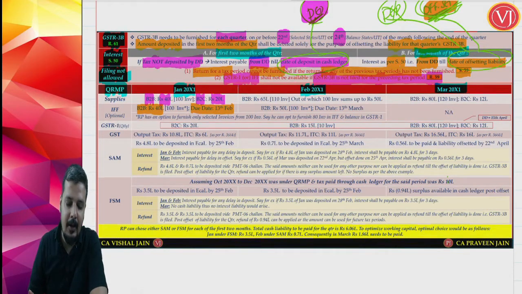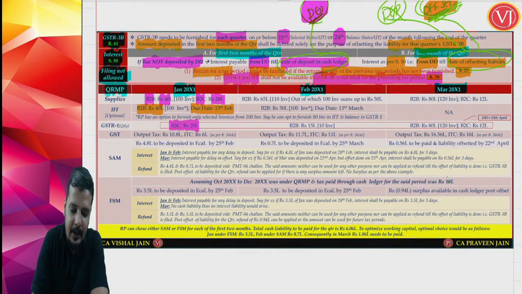Now you may ask what about B2C? B2C will not be reported in the invoice furnishing facility. B2C will be reported only in the quarterly GSTR 1. B2C 20 lakhs will be reported only in the quarterly GSTR 1. Right.